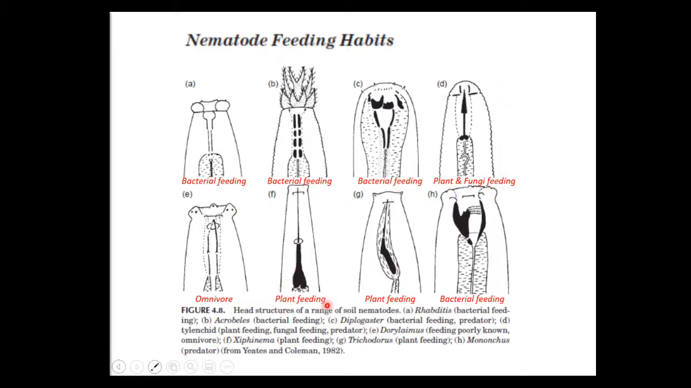These two are plant feeders, and this is classified as an omnivore. They are poor feeders, they just eat everything, whatever they can chew. And this one is a bacterial feeder. So based on this, bacterial feeder and plant feeder or fungi feeder, which one can cause problems for the crops? Is it the plant feeder or the bacterial feeder?